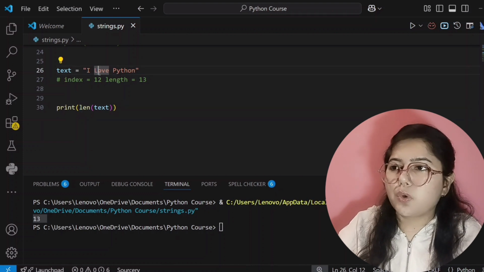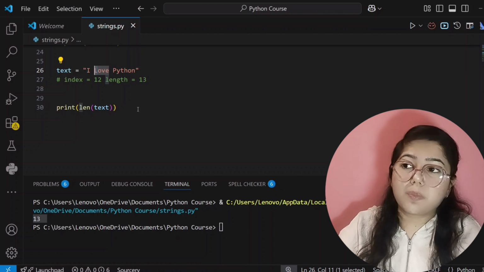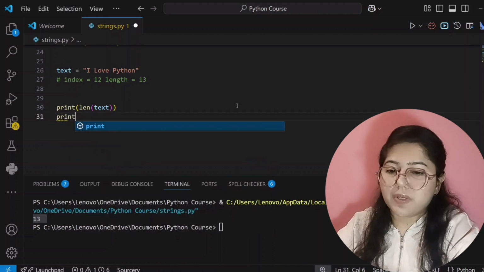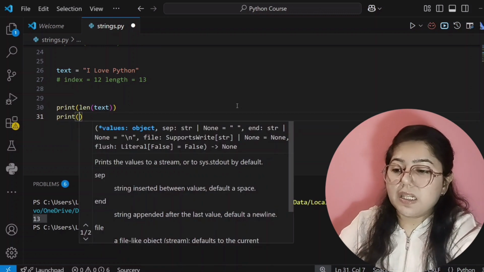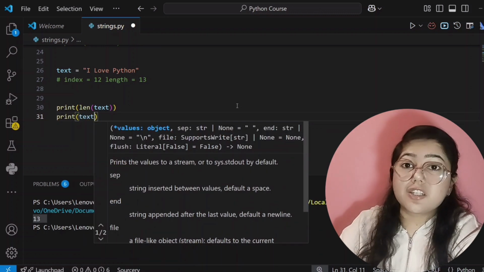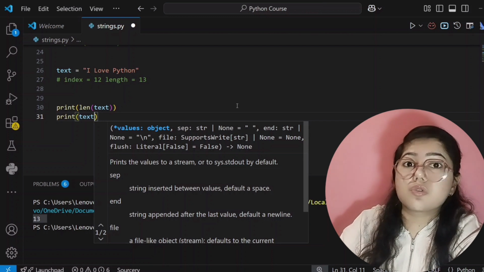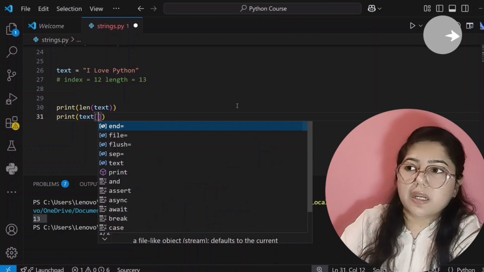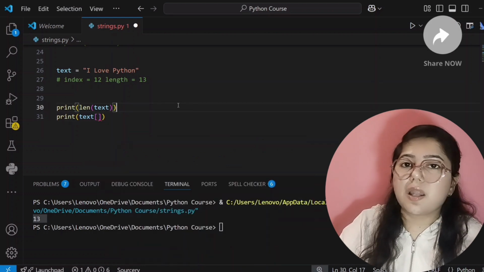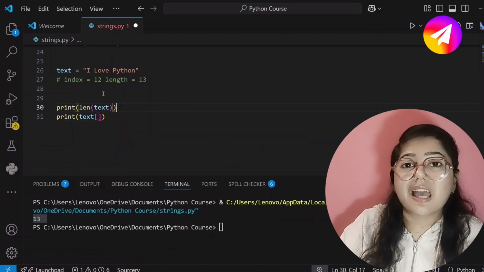I don't want to access this complete string. I only want to print this L as my output. So how do we print it? Let's see. You have to write print, then the variable name where your string is stored, that is text. Then you have to write square brackets. Don't use parentheses. Inside that square bracket you have to write the index number which you want to print as output.